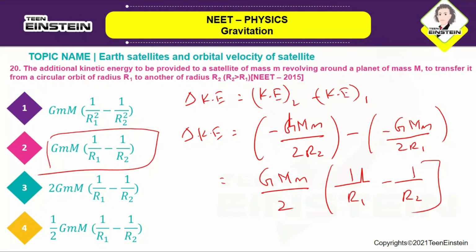r2. So I think this video would have been useful for you to understand how to solve the various problems related to the gravitation unit. And as I was saying, take a piece of paper and separate the topics. As I showed in the first slide, the 6 or 7 topics, write their names and write the formulas relevant to those particular topics.